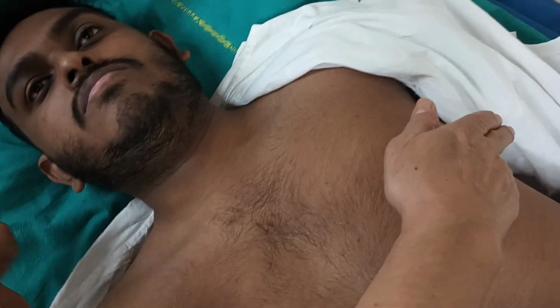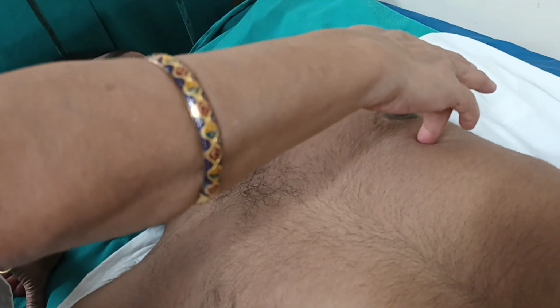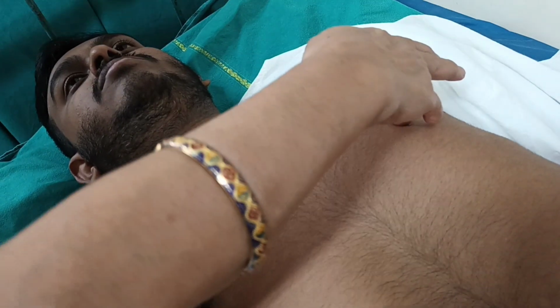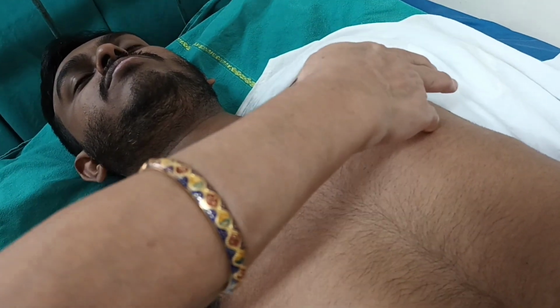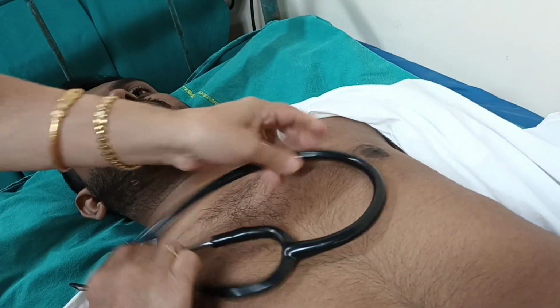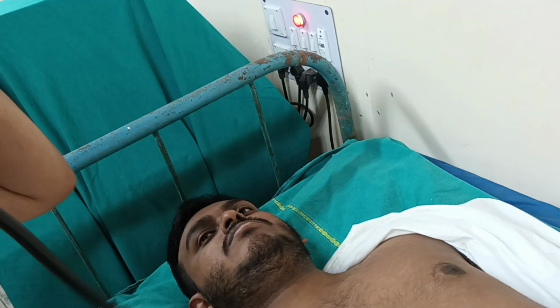So I have palpated the apex beat and it is found in the left fifth intercostal space, just medial to the midclavicular line. Midclavicular line is an imaginary line between the tip of the acromion and the sternal head of the clavicle.